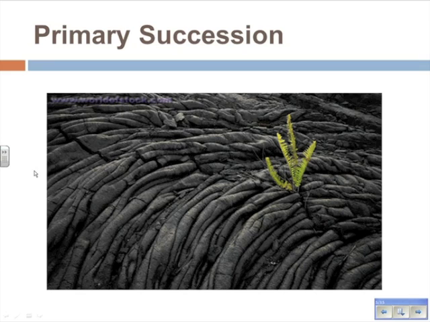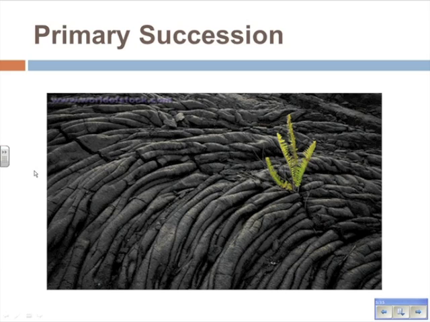And these plants, being very well adapted for their situation, start to grow. They find little nutrients that have been also deposited in the cracks of those rocks and can thrive and live off of those nutrients. And again, those plants start to grow on bare rock, essentially. Okay, so there was no community before. Primary succession. Primary means it's the first time it's occurring.